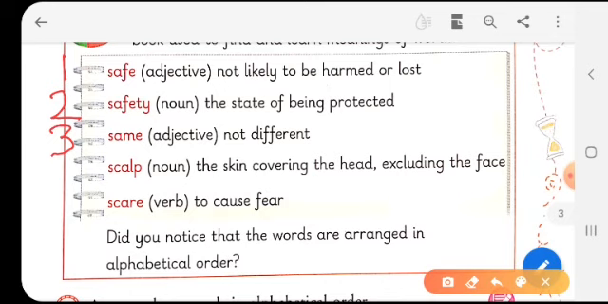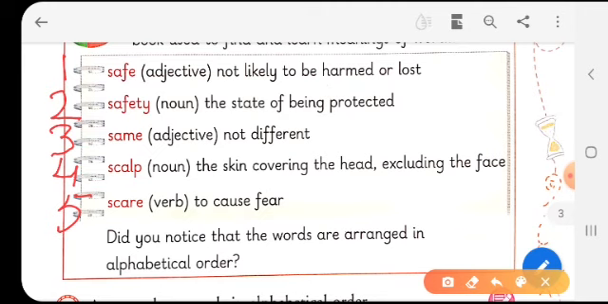Now, next consider scalp and scare. We have the same second and third letters. That is, scalp and scare have both second and third letters similar. So we will get on to the fourth letter. The fourth letters are L and R. So L comes first. So scalp will be the fourth word and scare will be the fifth word. This is the alphabetical order that is maintained in the dictionary.